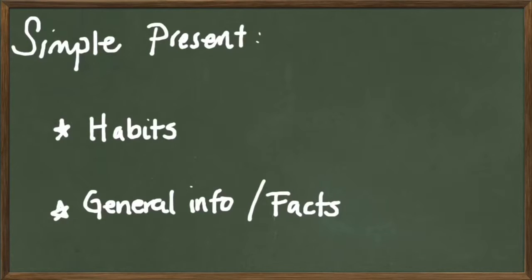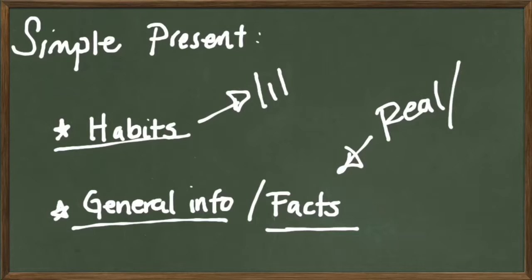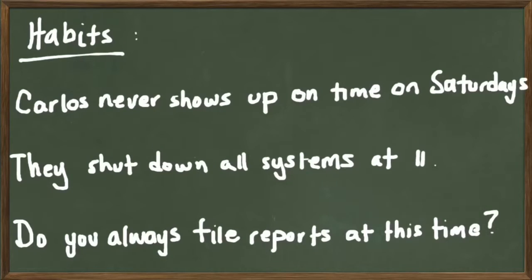Okay, for the first two, which are habits and general information or facts, remember that a fact is something real, something that has been proved, or scientific facts as well. And a habit is something that we normally do because we like it or because we have the tendency to do it. In habits we have three examples. We're going to analyze them and explain why they are habits in the first place.